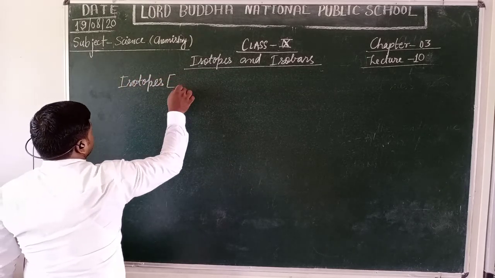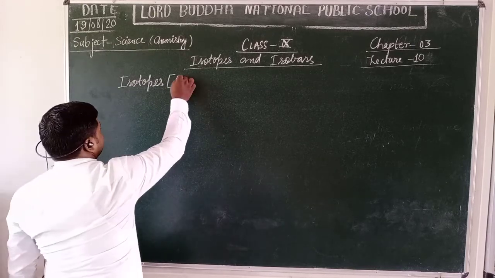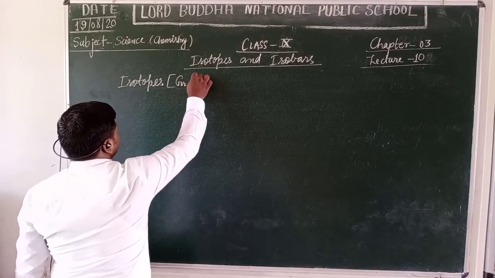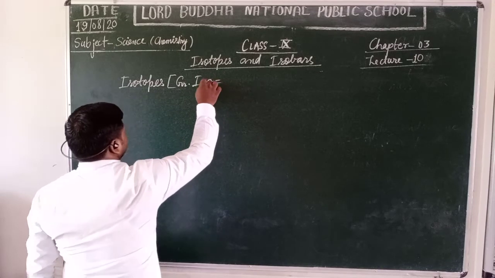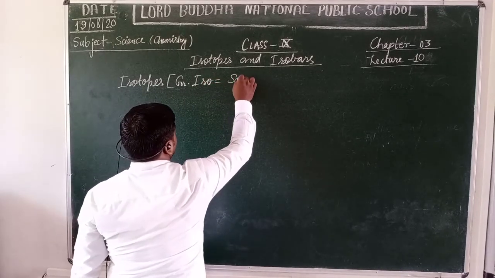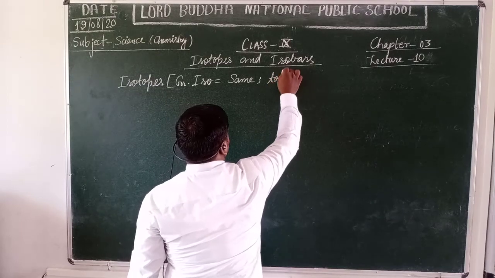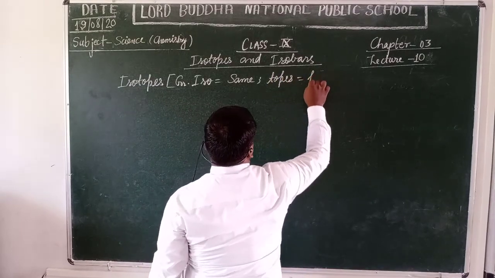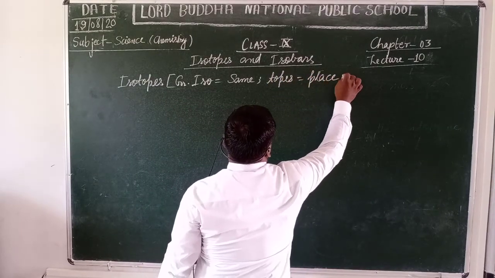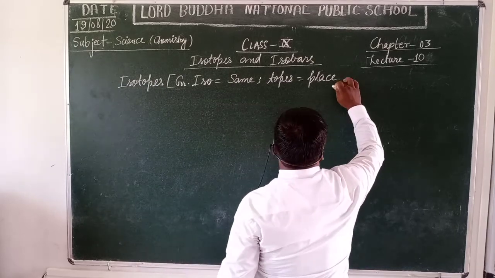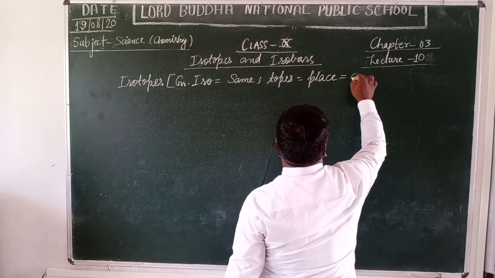Students, it is derived from the Greek word iso, which means same or similar, and topes means place. Here the place means atomic number.